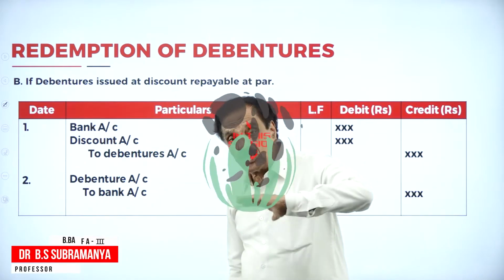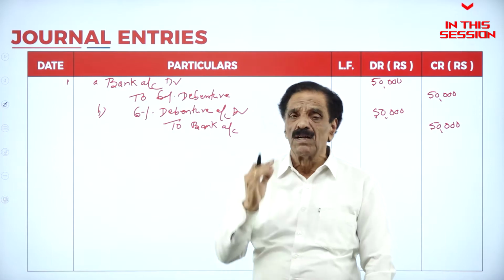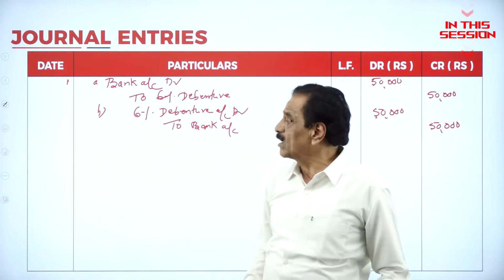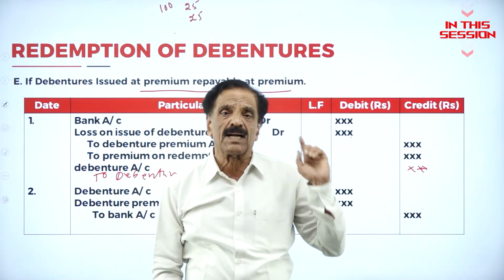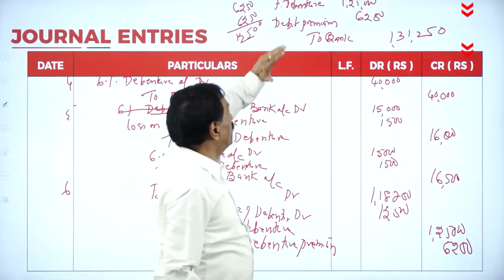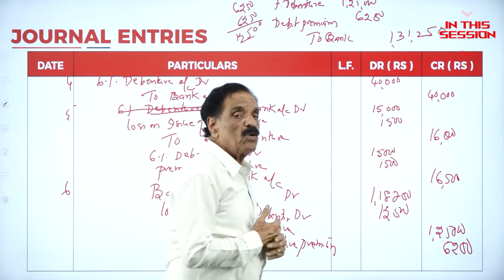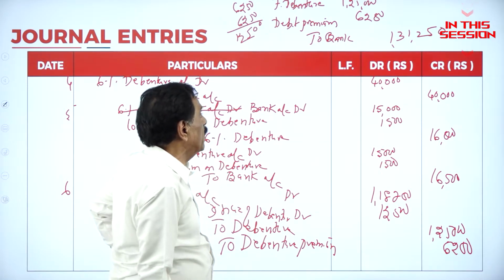Repayable at par, or when you are issuing the share, it is a discount. Bank account debit to debenture account, debit to bank account. Bank account debit 100, loss on issue of debenture account debit 50, debenture account 1,25,000, debenture premium account 6,250.